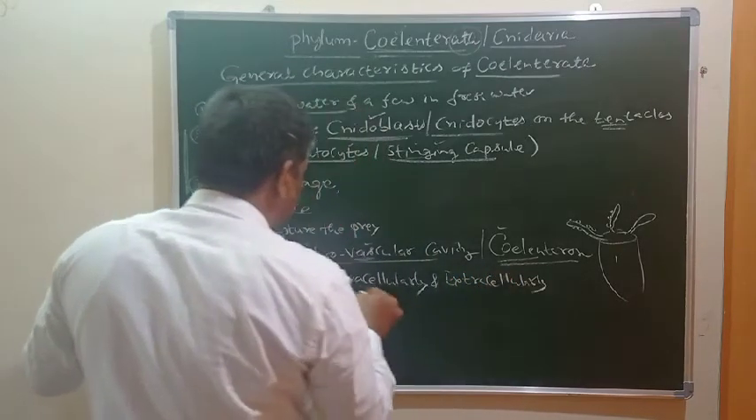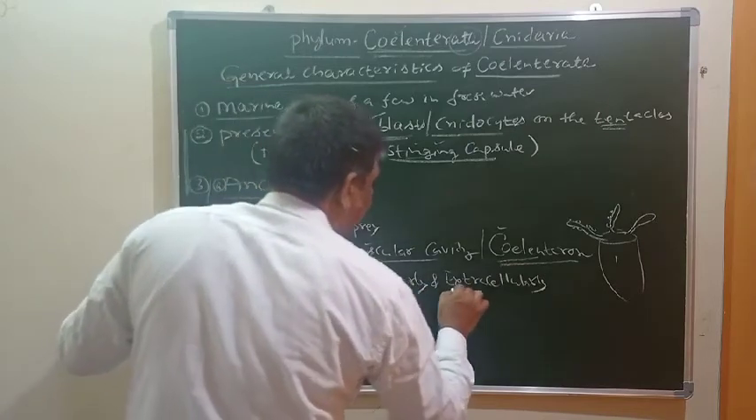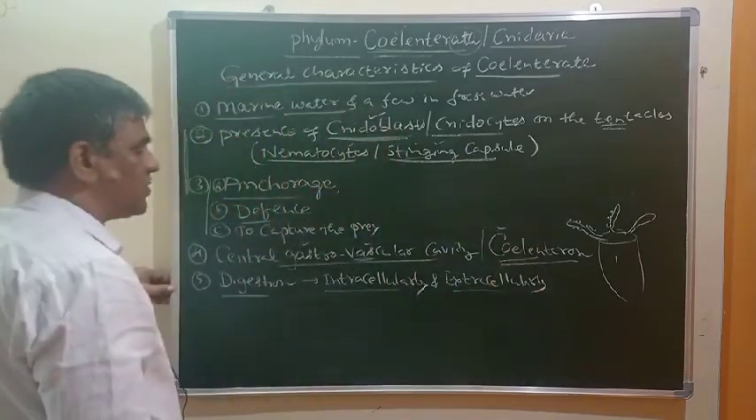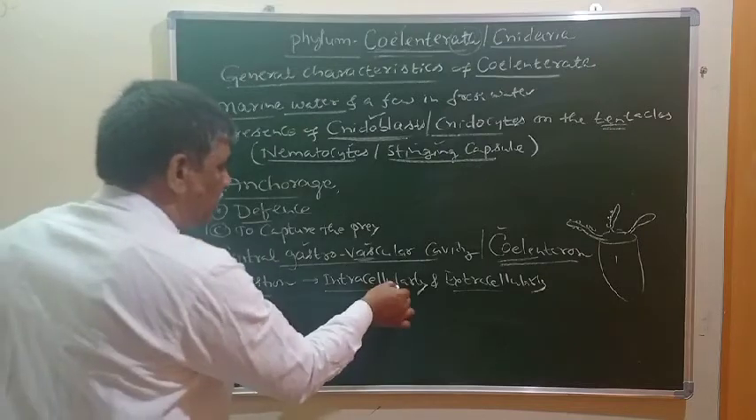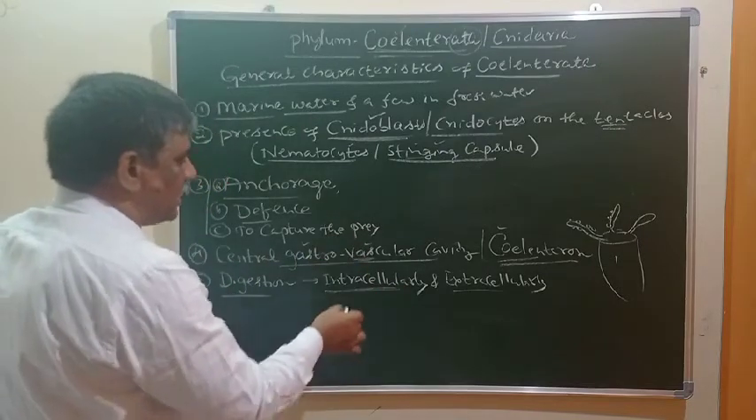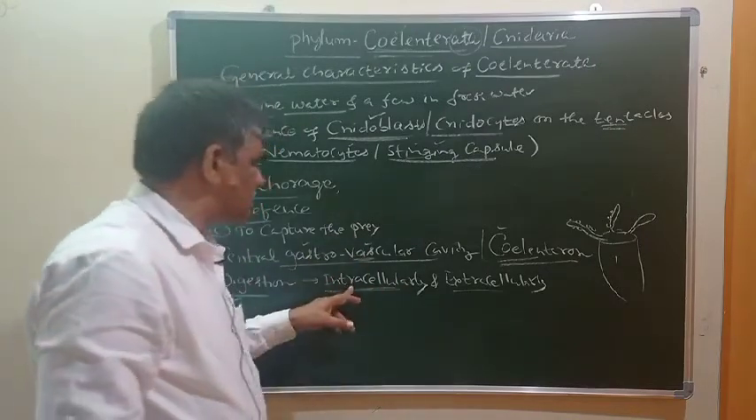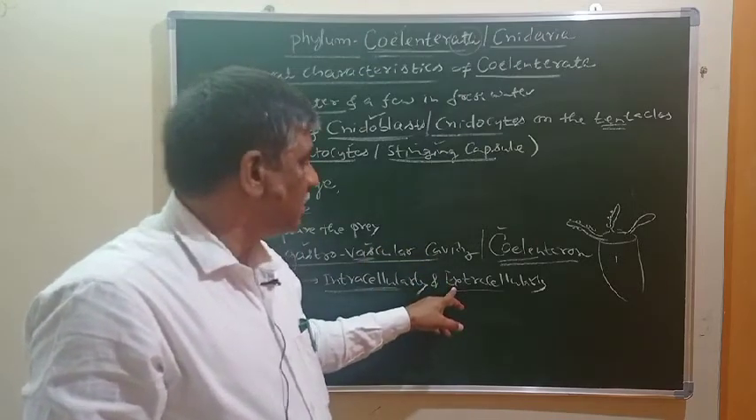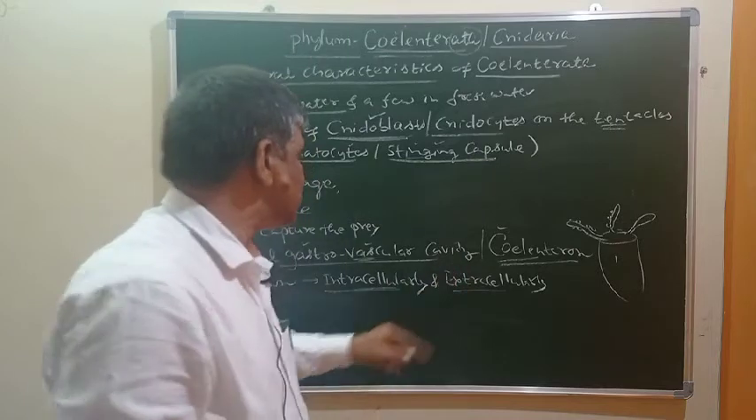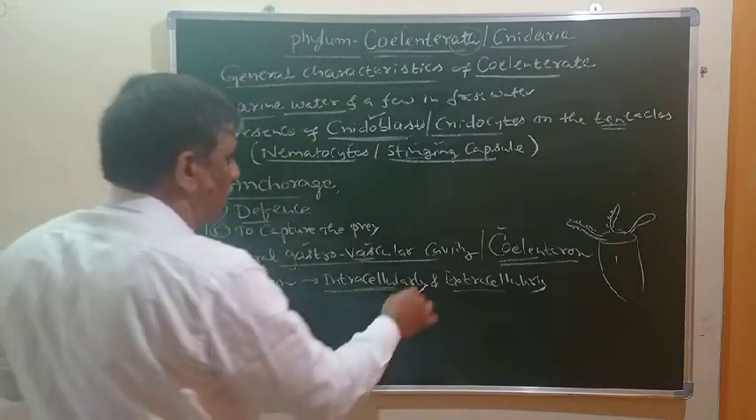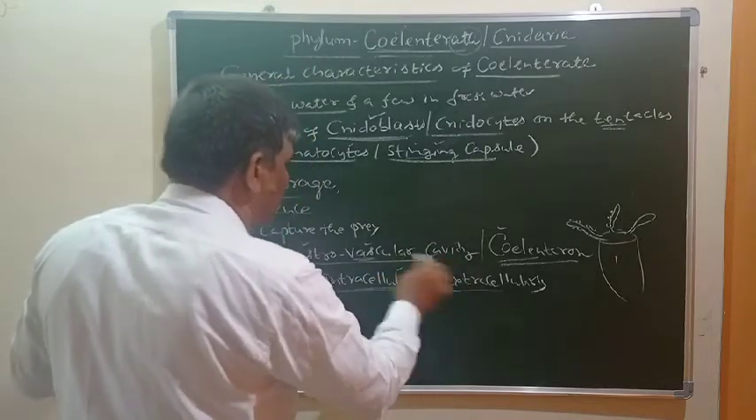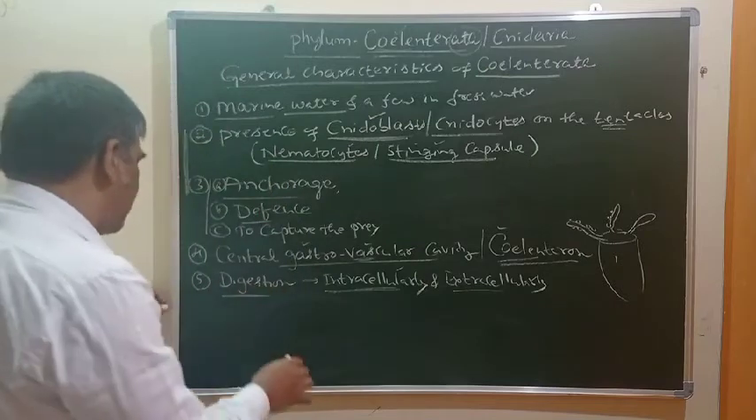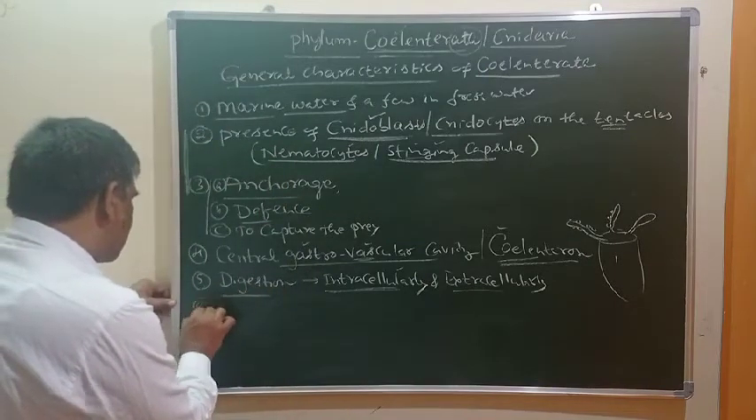Okay, so this is also a unique characteristic. Intracellular as well as extracellular digestion takes place here. What is the meaning of intracellular digestion? The digestion which takes place within the cell is called intracellular digestion, and digestion which takes place in between different cells or outside the cell is called extracellular digestion. Both processes will be there in these animals. So this is another important characteristic.